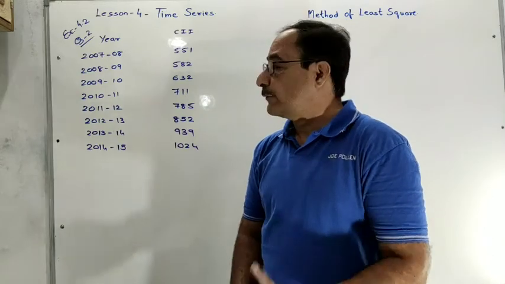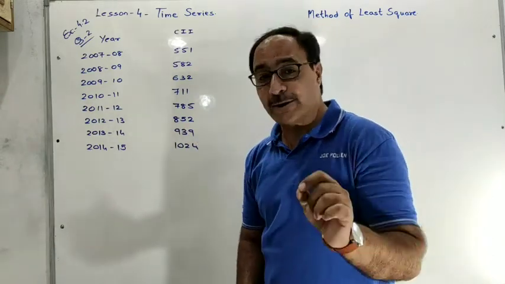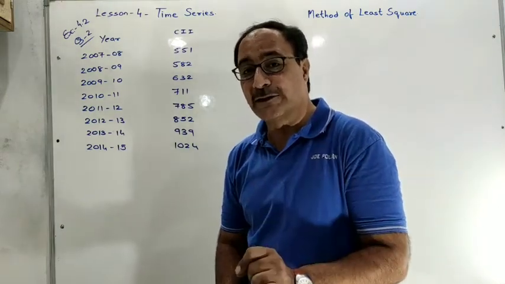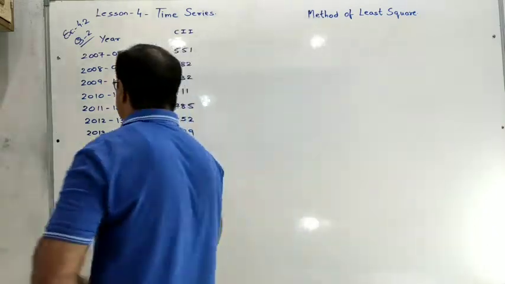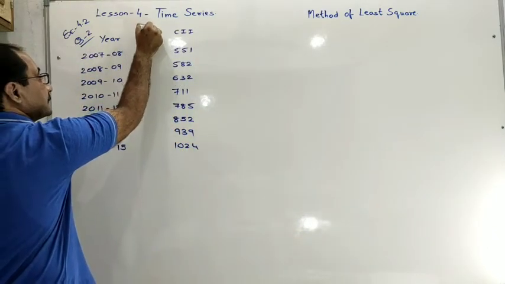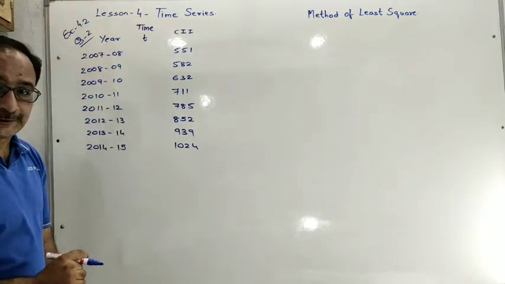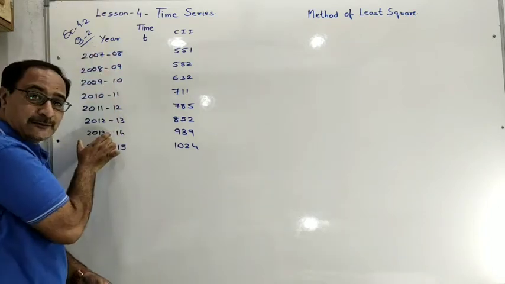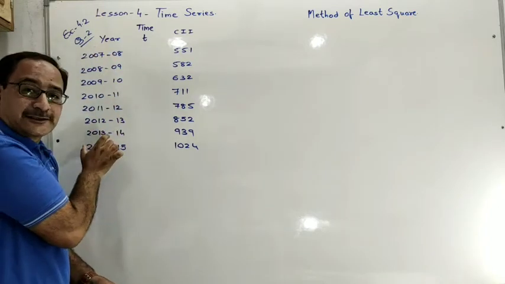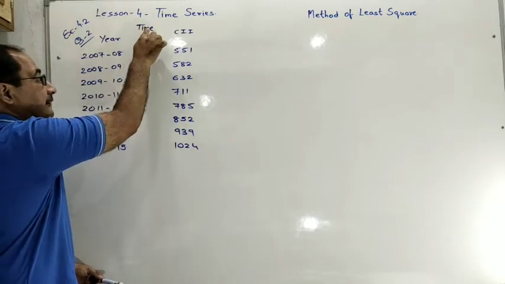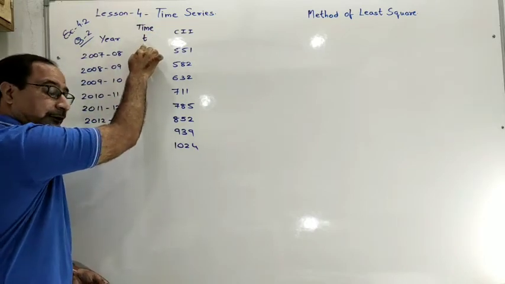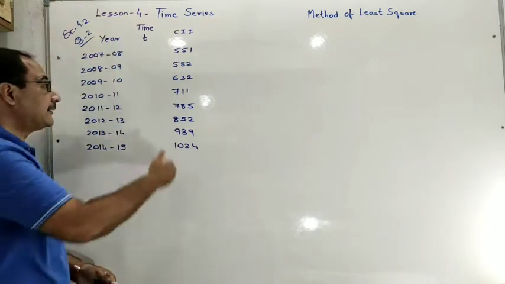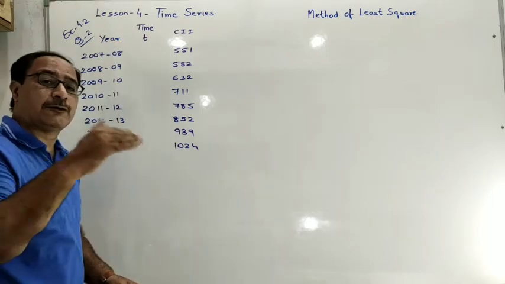Understand? Now whenever any type of information is given, either yearly or monthly, first of all you have to denote that information by time t. You must denote year wise information, month wise information or whatever information is given by time t. I told you that here information is always given in equal intervals.